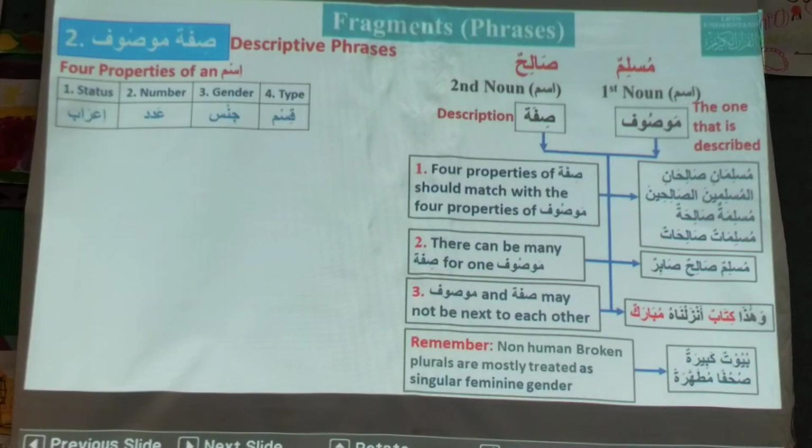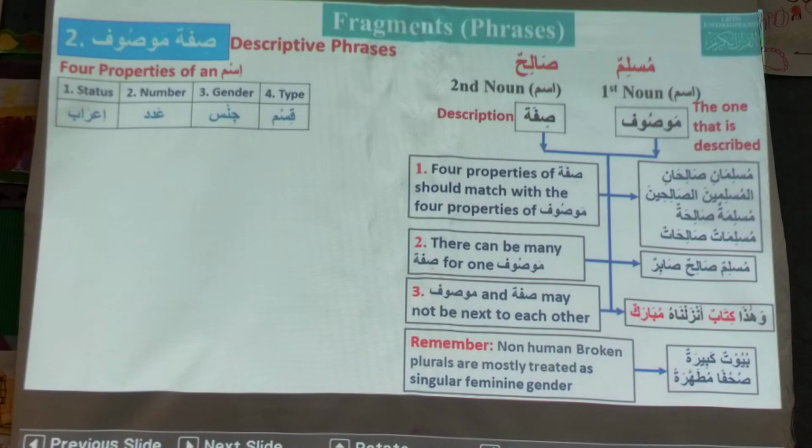And we should also remember that non-human broken plurals are mostly treated as feminine gender and singular. We learned this in our broken plural examples, like buyutun kabiratun. Bayt is one house.